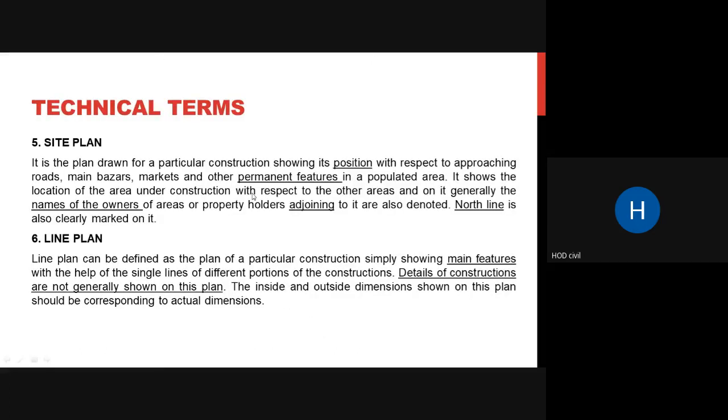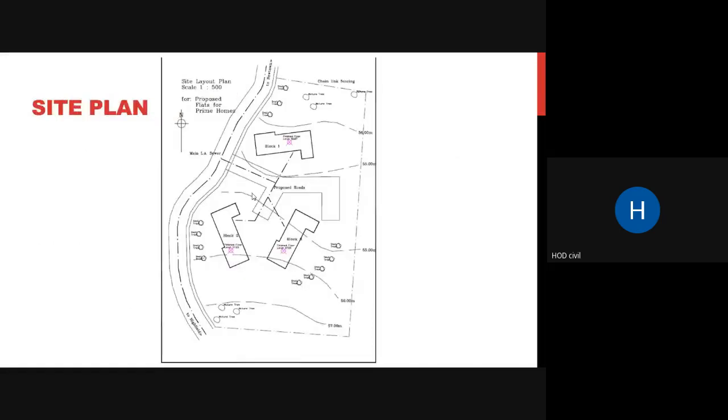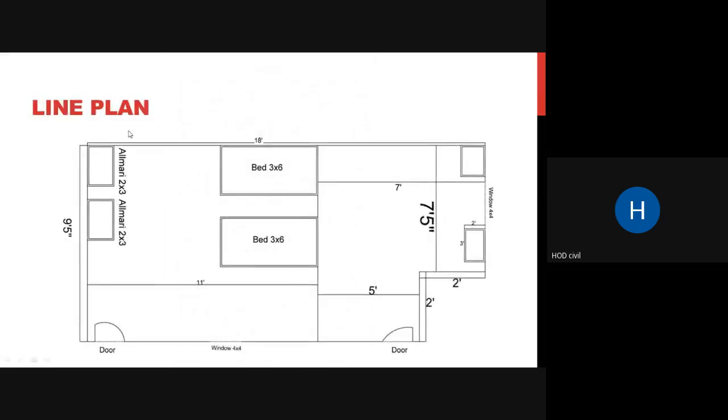Next, coming to line plan. What do you mean by line plan? As the name suggests, it consists of basic lines showing some main features, not very detailed, just showing how the plan is. Details of construction are not generally shown in this plan. Usually inside and outside dimensions are shown using lines. This is a line plan of a particular plot, represented by a few lines, where only the inside and outside dimensions are mentioned and no other details.